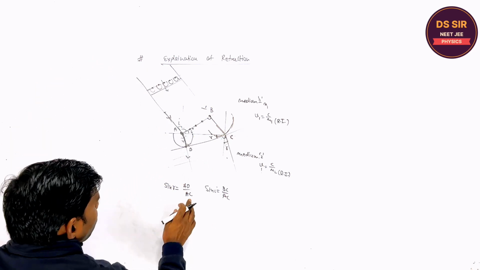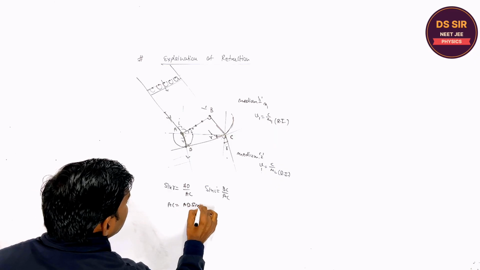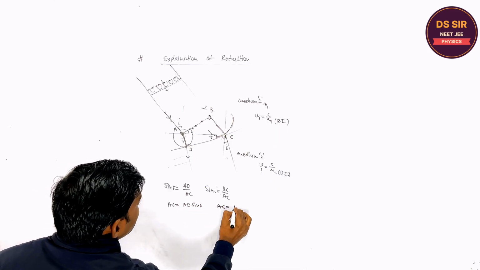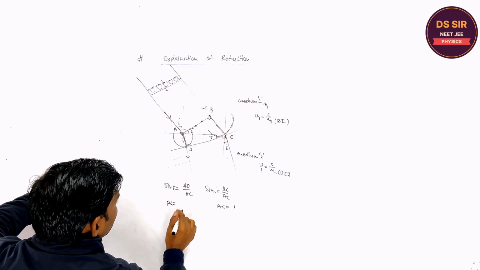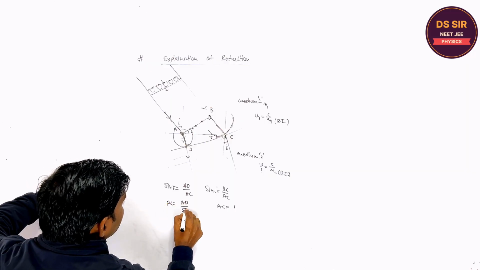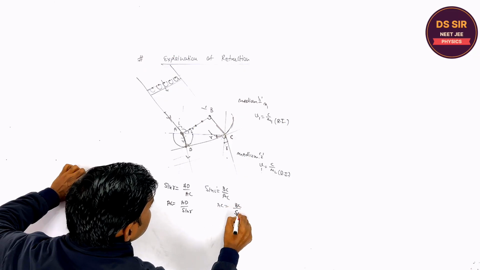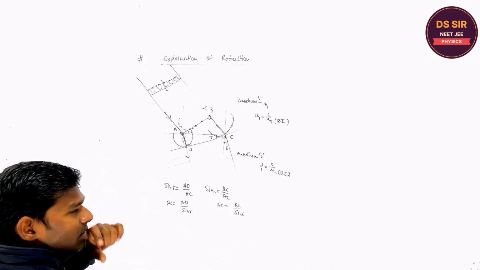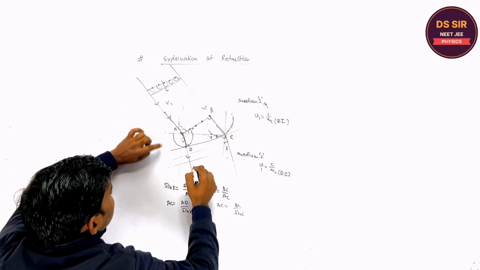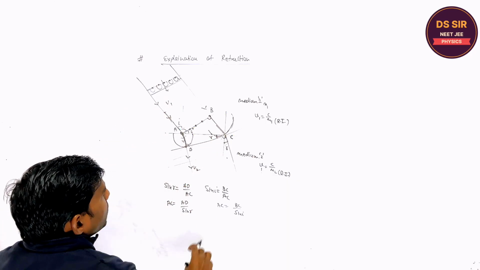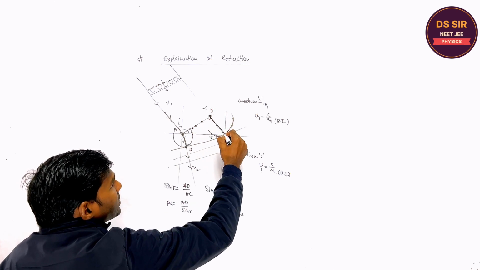Yes. So from here AC is equal to AD upon sin R. From here AC is equal to BC upon sin I. Fine. So if speed in this medium is V1 and speed in this medium is V2, in the time t this wavefront travels this distance.